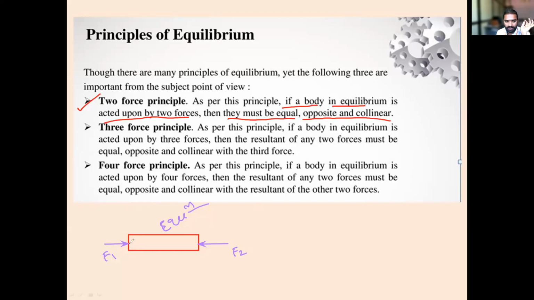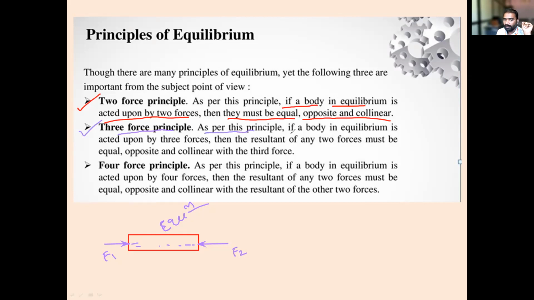See, this force is in this direction, and this force is in this direction. So these two forces are the same in magnitude, opposite in direction, but collinear. So if a body is in equilibrium acted upon by two forces, then these two forces must be equal in magnitude, opposite in direction, and collinear. Then you will understand still better by the next principle, the three force principle.